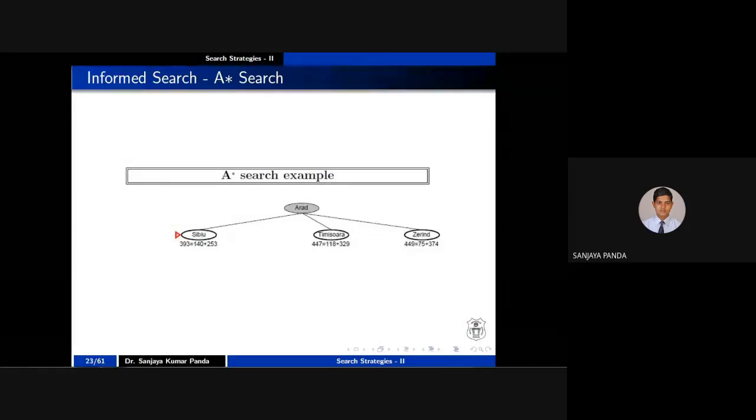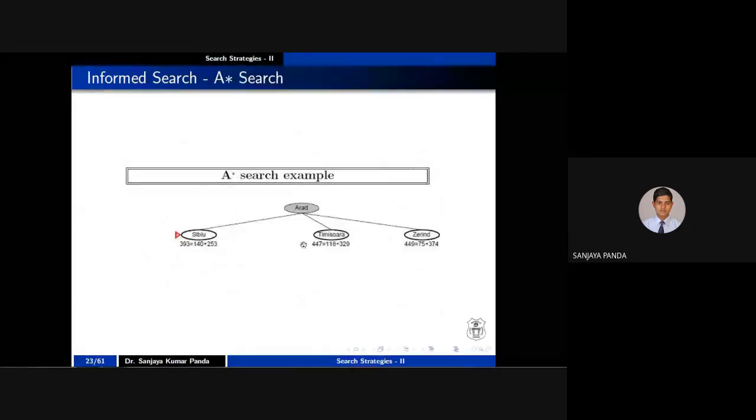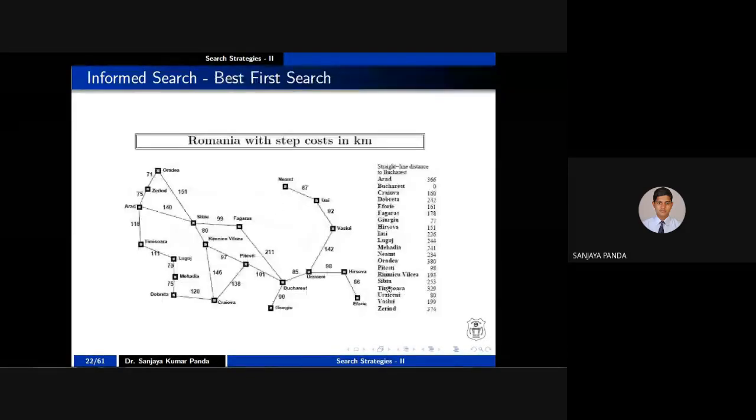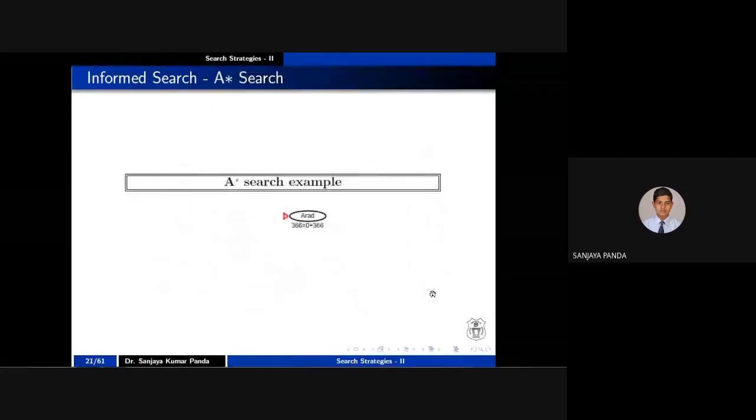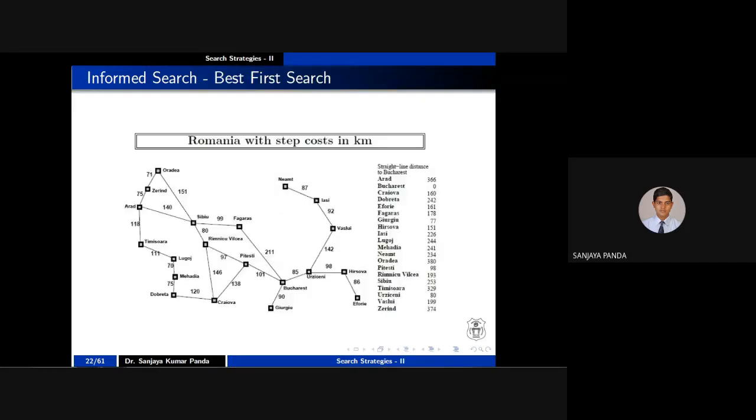Similarly, calculate for T and Z. Apply the evaluation function at T. You have to calculate A to T, which is 118. The first value is 118. The second is T to B, which is 329. So the total value, your f of n, is 447. Similarly, you calculate for Z. Z is 75, and once you reach Z, the cost is 374. So now you have got f of n.